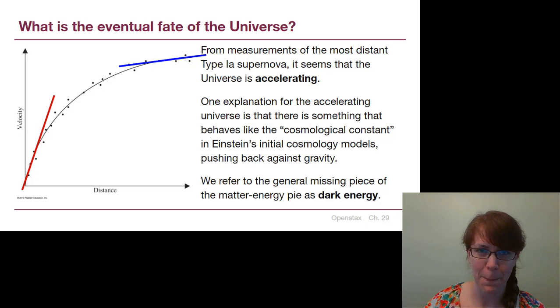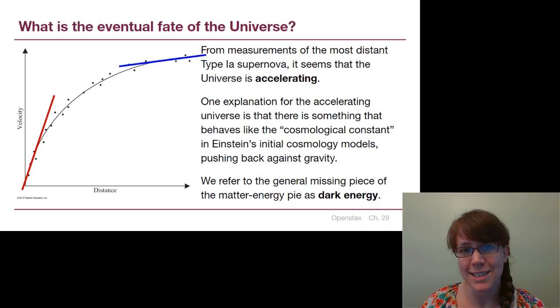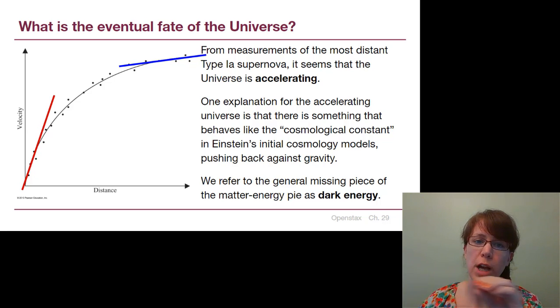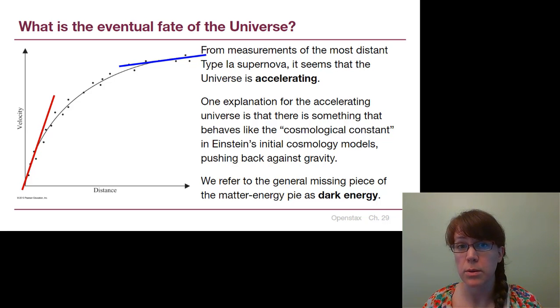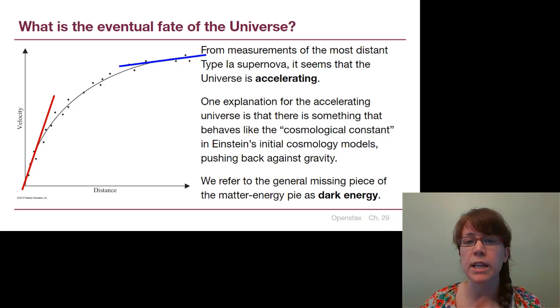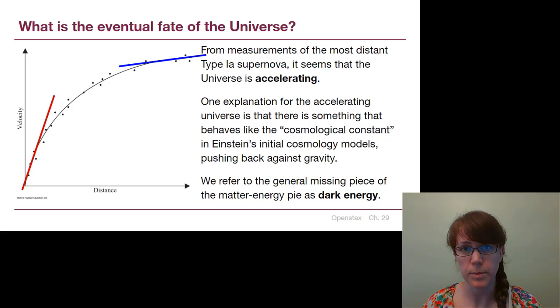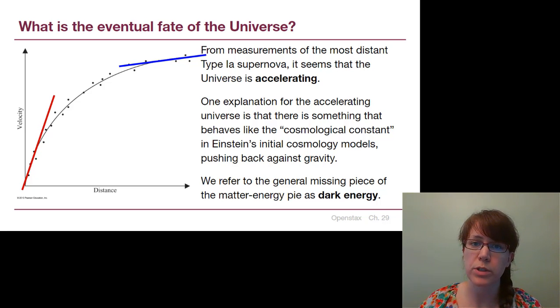So these really distant galaxies, if we just look at those points, then that shallow slope is telling us that in the past, blue line, we had a shallow slope, and so we had slow expansion. Whereas if we only look at the points for right now, red line, it's a steeper slope, which means we have a higher expansion.